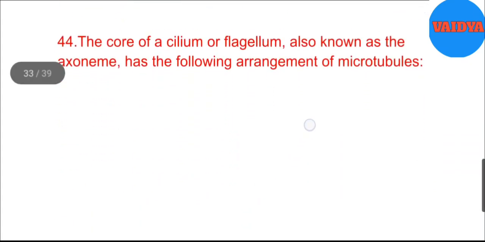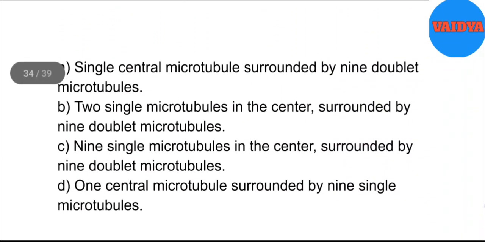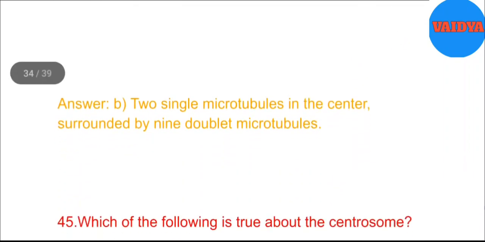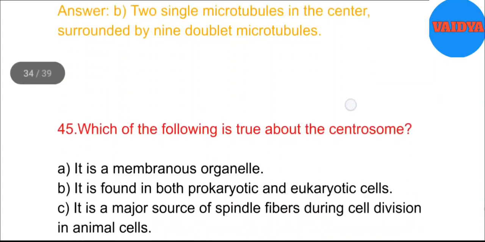44. The core of a cilium or flagellum, also known as the axoneme, has the following arrangement of microtubules. A. Single central microtubule surrounded by 9 doublet microtubules. B. 2 single microtubules in the center, surrounded by 9 doublet microtubules. C. 9 single microtubules in the center, surrounded by 9 doublet microtubules. D. 1 central microtubule surrounded by 9 single microtubules. Answer. B. 2 single microtubules in the center, surrounded by 9 doublet microtubules.